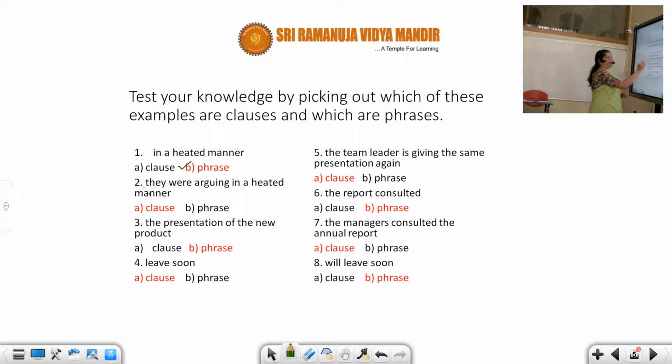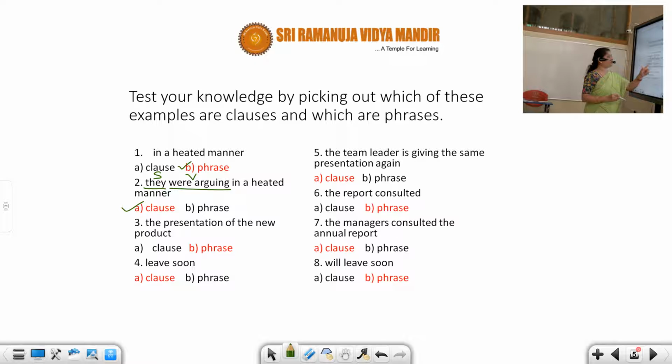But here you have they, the subject, and were arguing, the verb, past continuous. Because there is a subject and a verb but no complete sense, they were arguing in a heated manner. What were they arguing? We don't have the clarity. So it's not a complete sentence. So it is a clause.